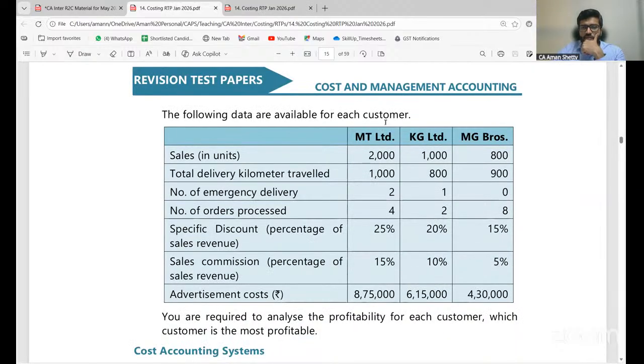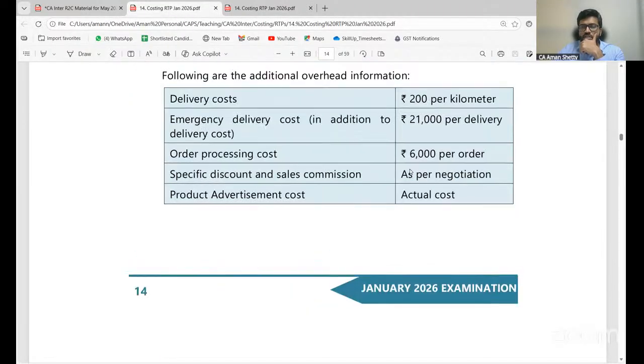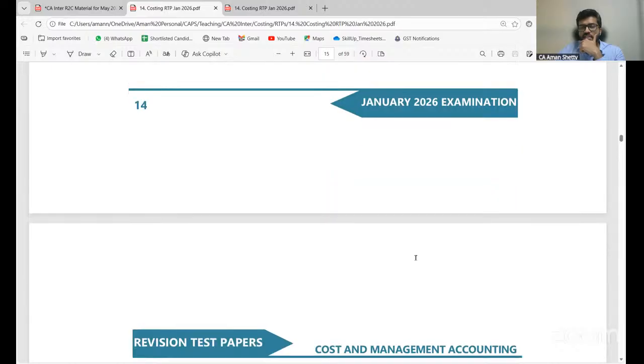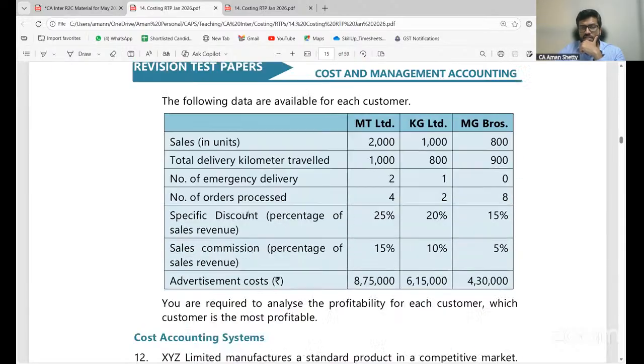Following data are available for each customer: sales units, total number of kilometers traveled, delivery kilometers traveled. Look at this, the number of cost drivers is given, also the cost per cost driver. Did you understand? It cannot get easier than this. Number of emergency deliveries, number of orders processed, specific discount as a percentage of sales revenue, sales commission as a percentage of sales revenue, and advertisement cost are given. You are required to analyze the profitability of each customer. Which customer is most profitable?